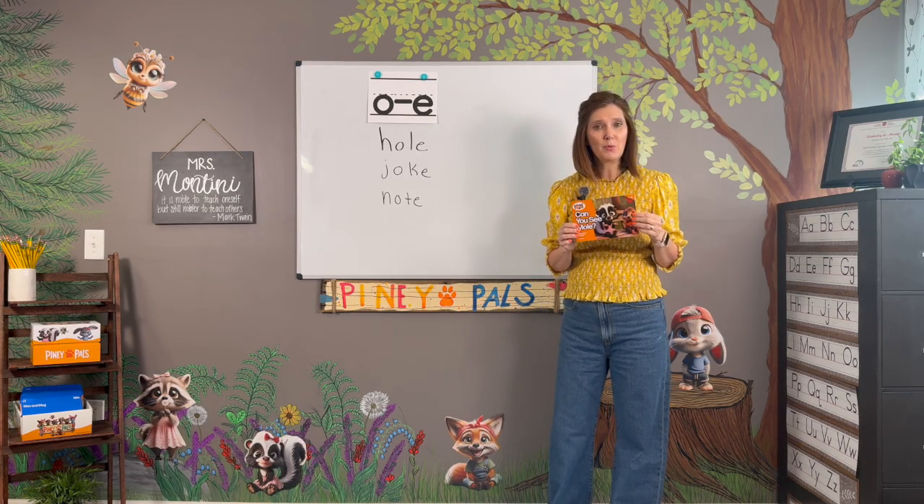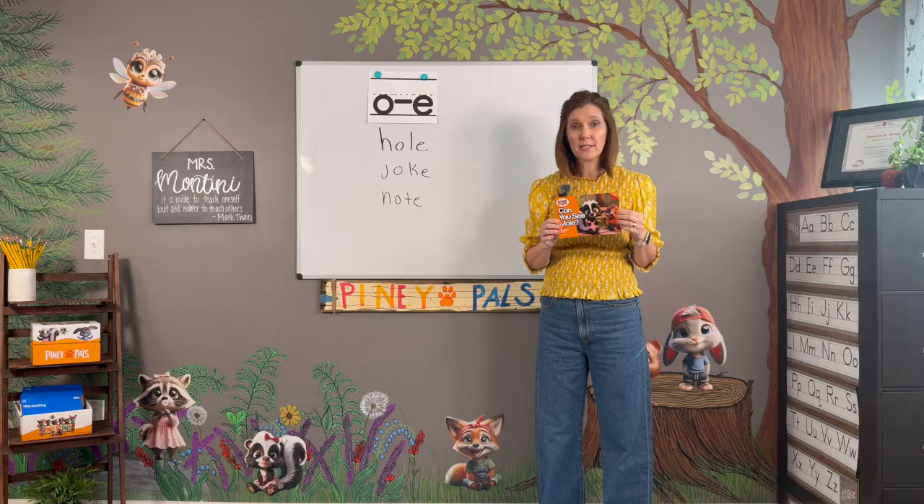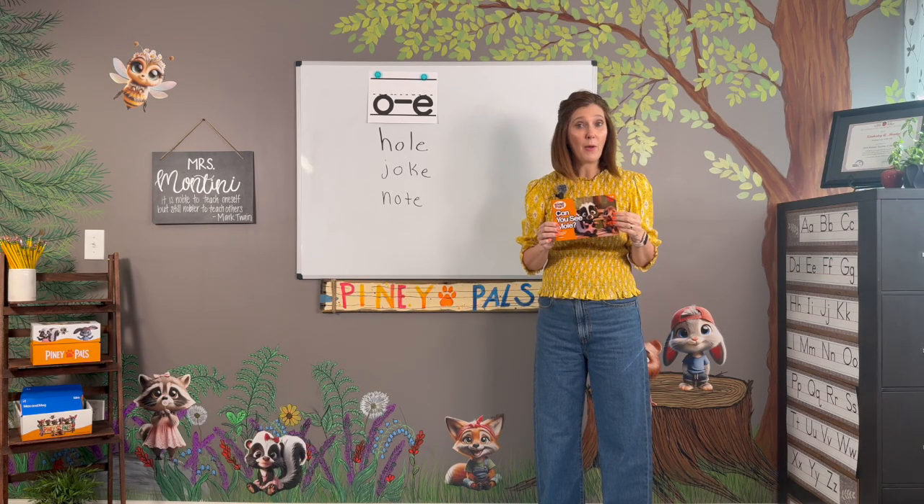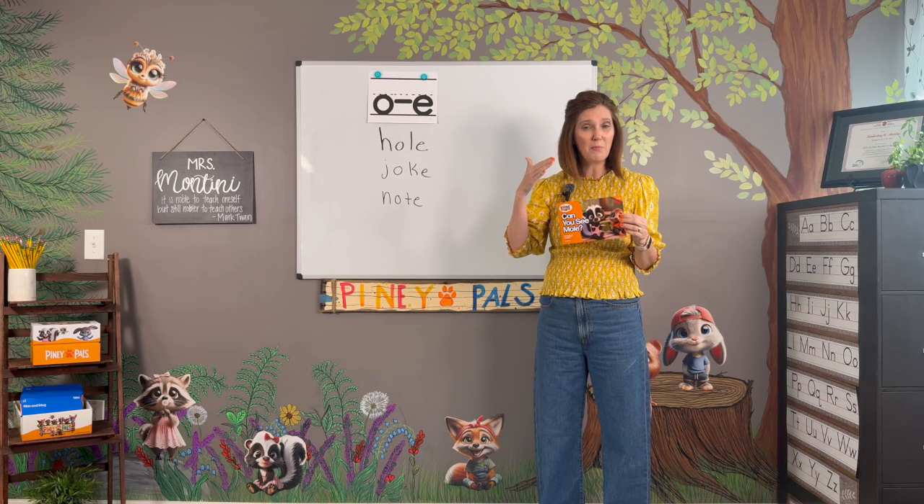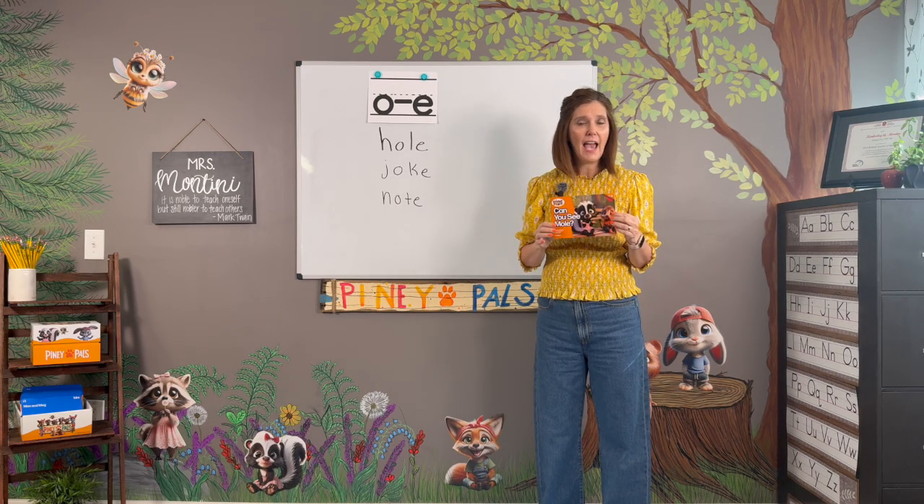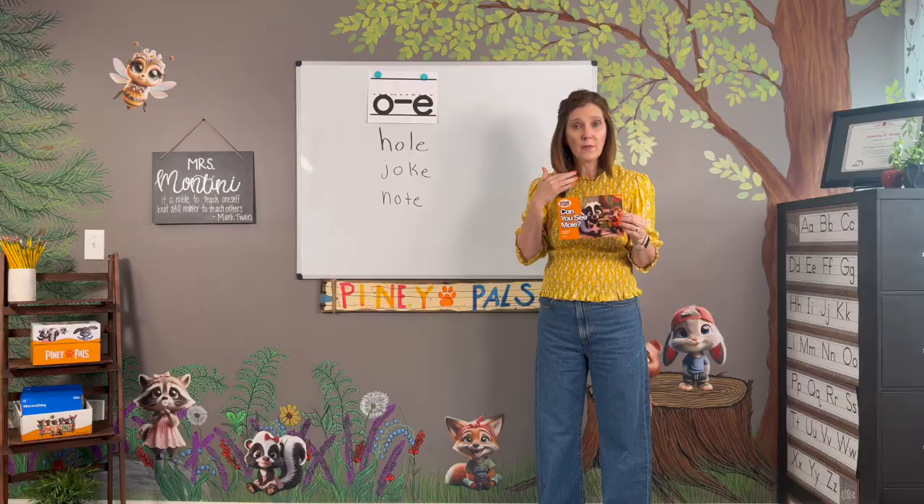We also know that when we make the O sound, our mouth is open, our lips are round, our tongue starts at the bottom and then moves up and to the back, and we know that O is a voice sound.